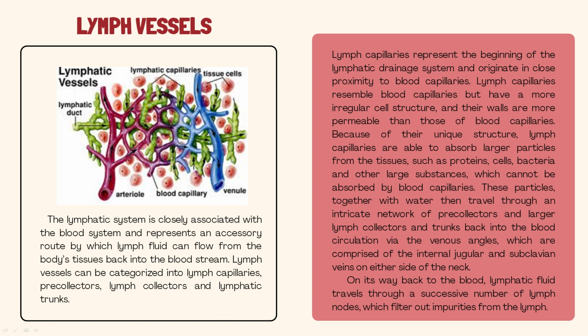Because of their unique structure, lymph capillaries are able to absorb larger particles from the tissues such as proteins, cells, bacteria, and other large substances which cannot be absorbed by blood capillaries. These particles, together with water, then travel through an intricate network of precollectors and larger lymph collectors and trunks back into the blood circulation via the venous angles, which are comprised of the internal jugular and subclavian veins on either side of the neck.